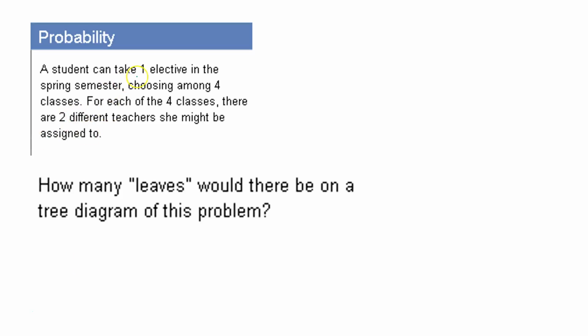A student can take 1 elective in the spring semester, choosing among 4 classes. For each of the 4 classes, there are 2 different teachers. How many leaves would there be on a tree diagram? Well, there's 1 elective, and we're going to choose one of 4 classes, and then we're going to choose 1 of 2 teachers, so 4 times 2 equals 8. There would be 8 leaves on such a diagram.